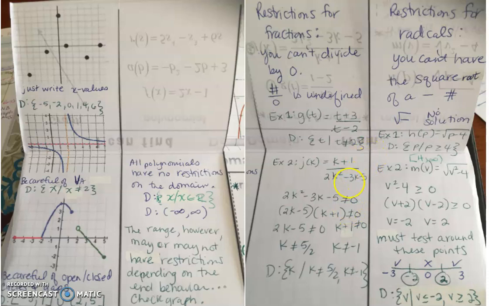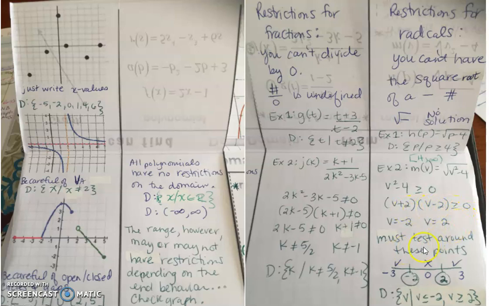So what I'm going to do is factor this. That would become v plus 2, v minus 2, and I want to make sure that this is greater than or equal to 0. So the first thing I do is look to see where it's equal to 0 first. For example, v equals negative 2 and v equals 2 would make these two statements 0, which means it would make the original v squared minus 4 0 as well. Now my concern is when this is positive.